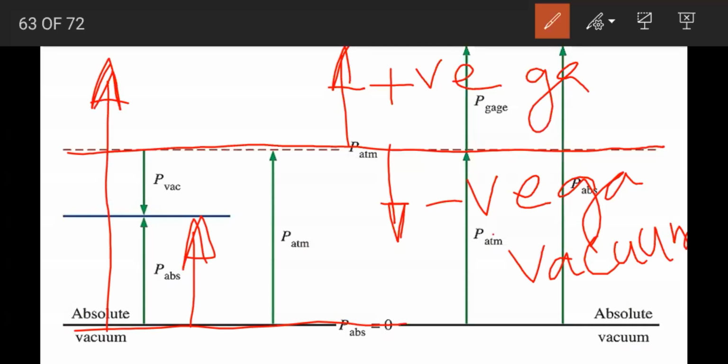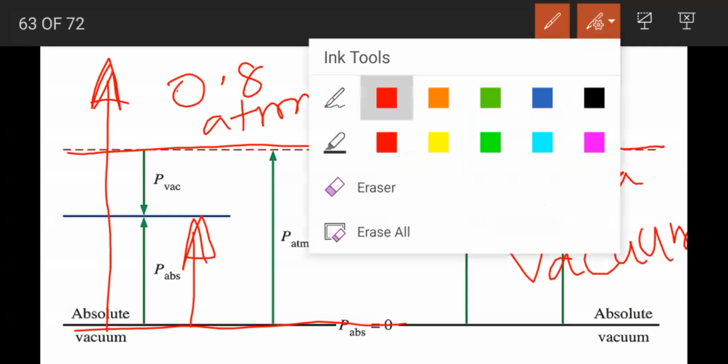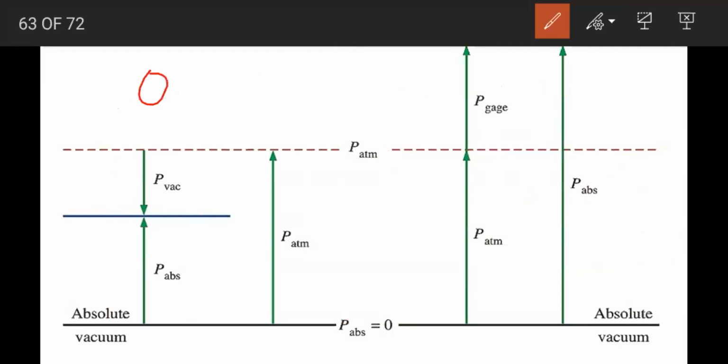So let us say 0.8 atmosphere pressure is there. If you want to indicate this pressure on this graph, I want to show this pressure. So 0.8 means it is less than 1 atmosphere.